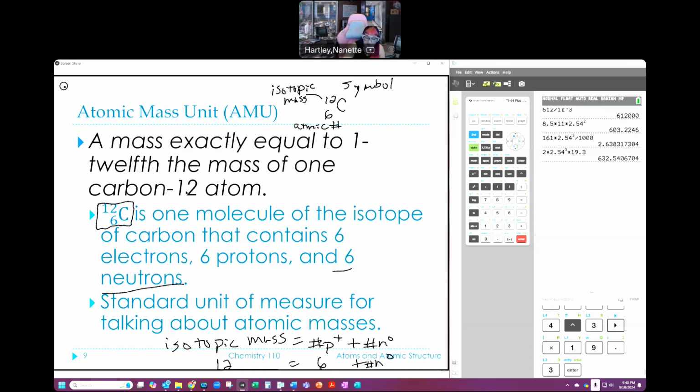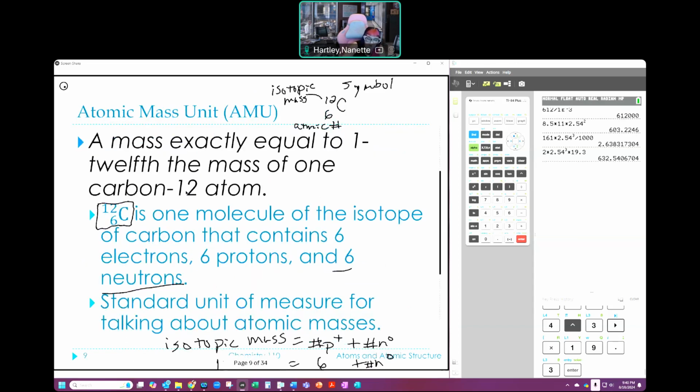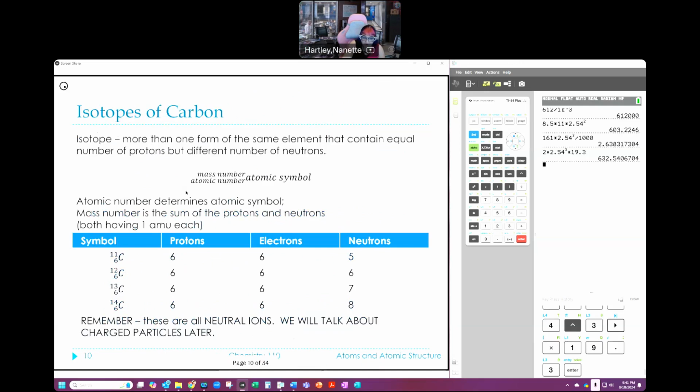These numbers on the periodic table, though, are never these nice, pretty, even numbers. They're not like that. And so the question becomes, well, what does that actually mean? Why is it different? And that's why we need to talk about this. Isotopes are different things that have different numbers of neutrons. Okay, so 12,6C is one isotope of carbon. The atomic mass unit is based on 1/12 the atom of this thing. But there are other isotopes of carbon.